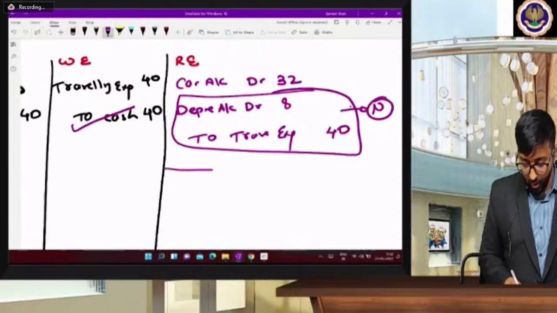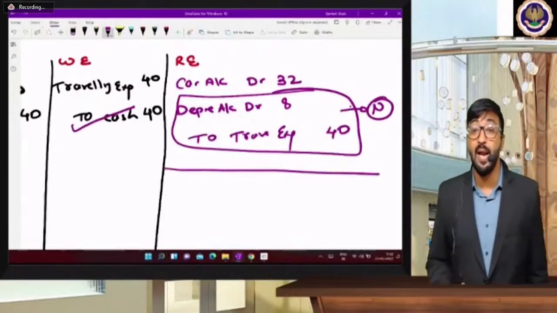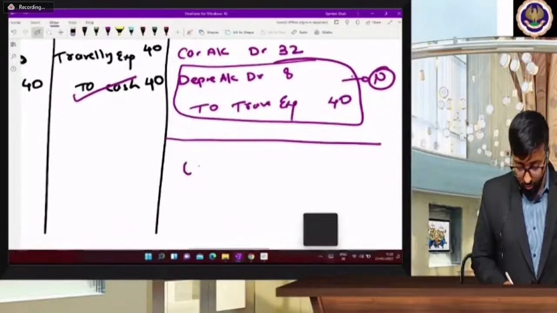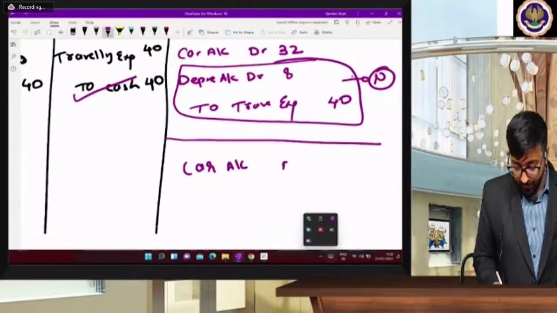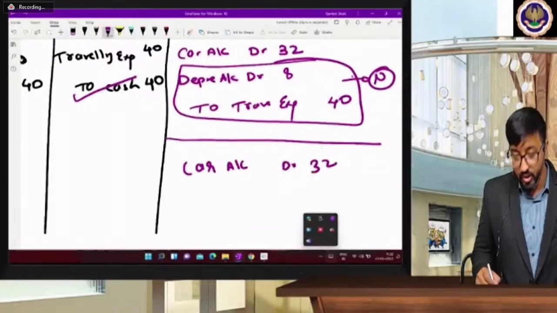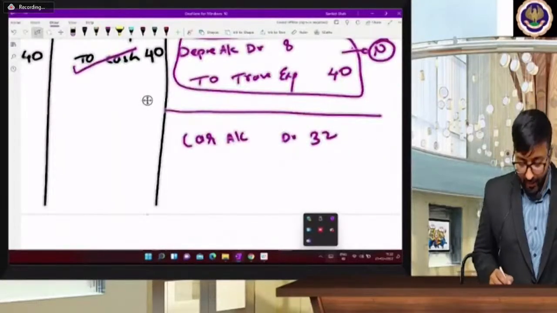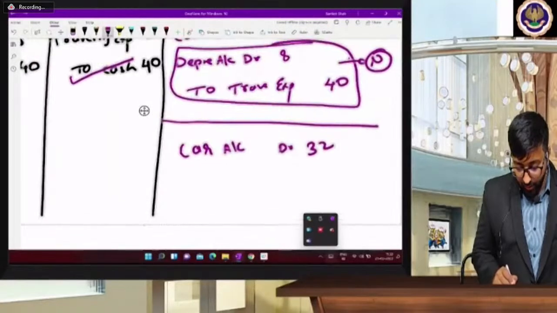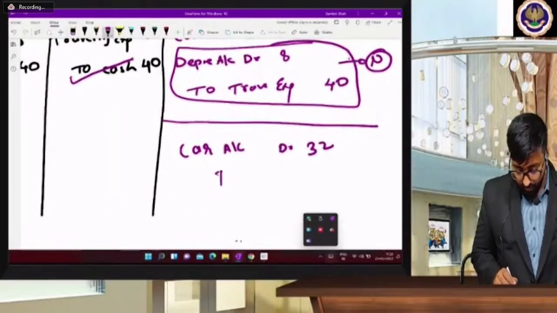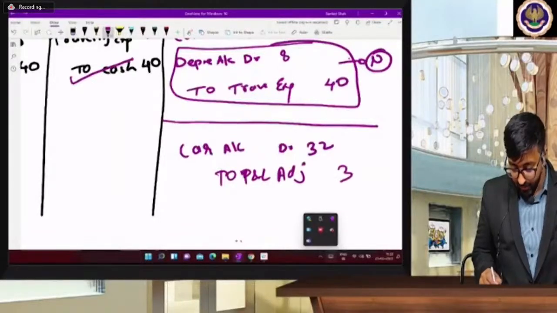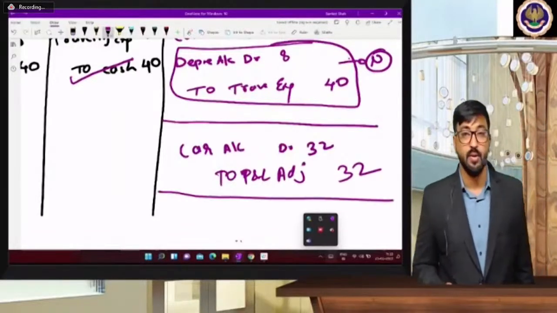Whenever you have already opened your P&L account, so you have already finalized your books, what are you going to do? You are going to open car account debit. See, depreciation is already transferred to P&L, and traveling expenses is also already transferred to P&L. So what we are going to do? Car account debit to P&L adjustment 32. So this is a shortcut.